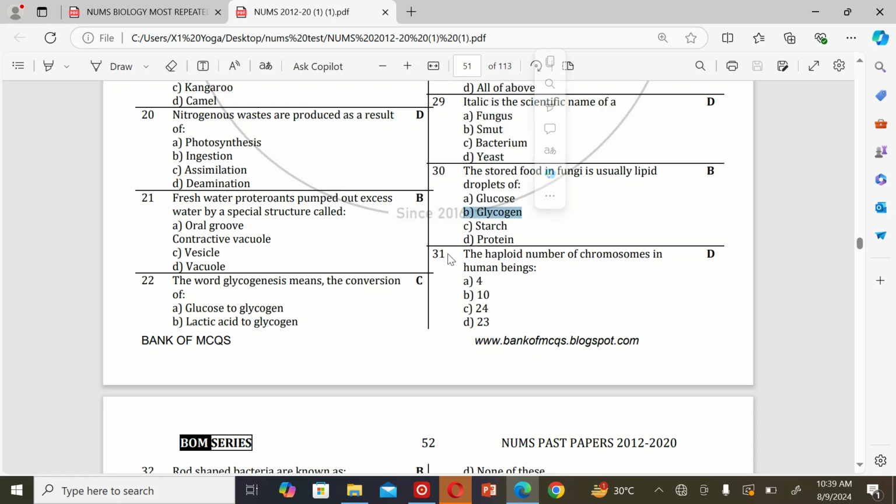Glycogen. The next MCQ: the haploid number of chromosomes in human beings is A. 4, B. 10, C. 24, and D. 23. So the correct option is 23.